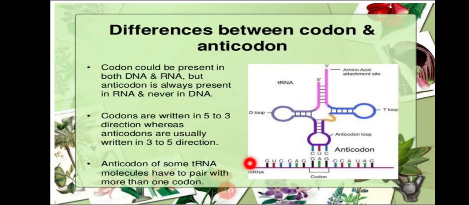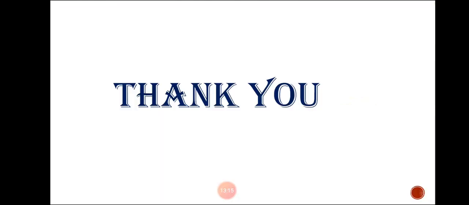Codons are always written in 5' to 3' direction, whereas anticodons are written in 3' to 5' direction. Anticodons of a tRNA molecule pair with codons. Codon and anticodon pairing always takes place. Okay, thank you.